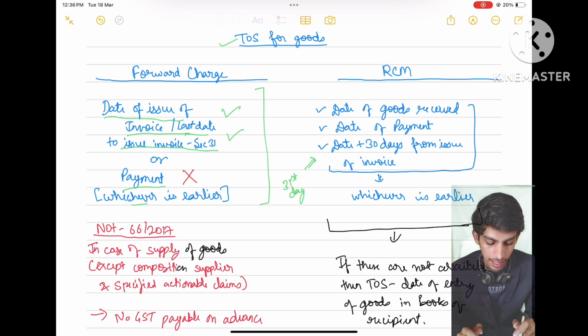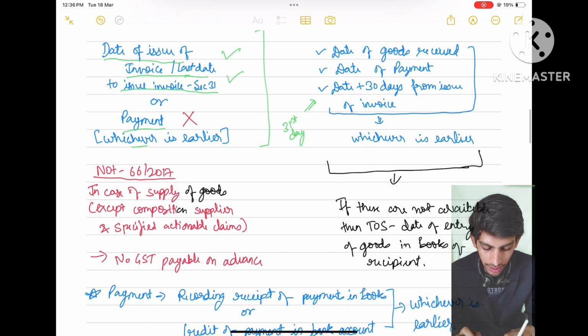But I have put a cross against payment because there is notification 66/2017 which says that in case of supply of goods, except composition supplier and specified actionable claims supplier, no GST is payable on advance.